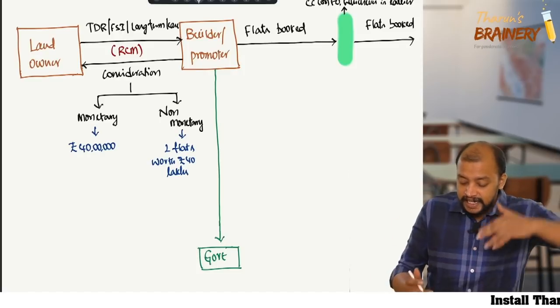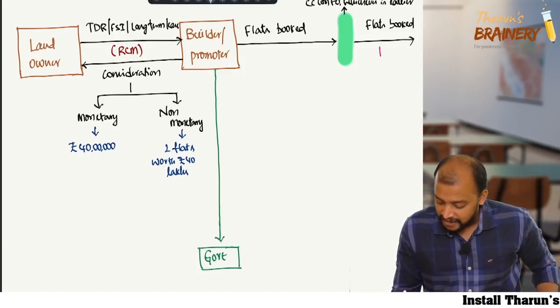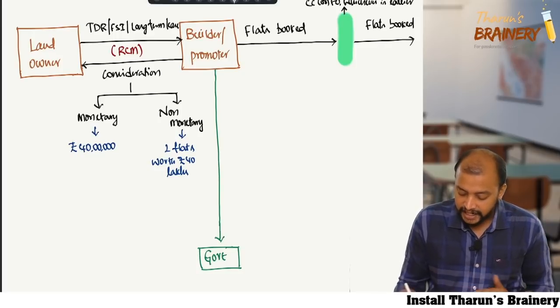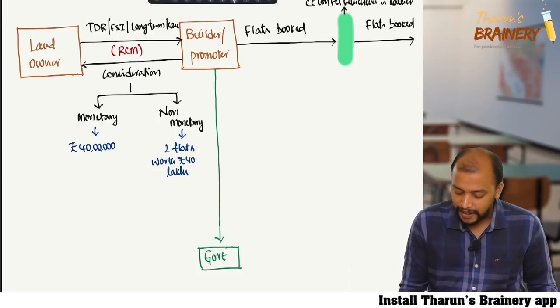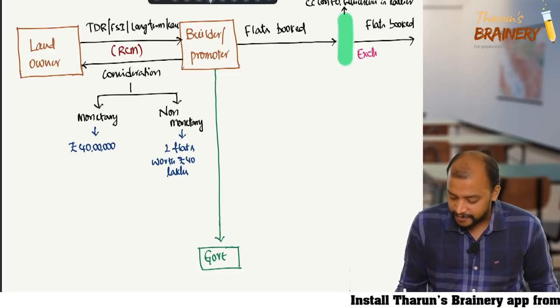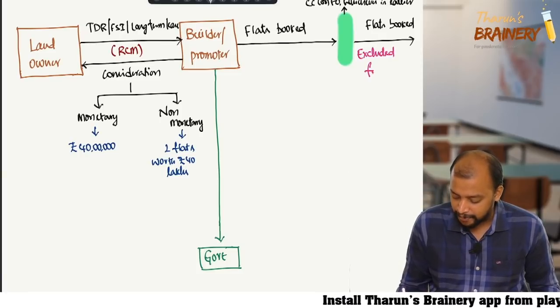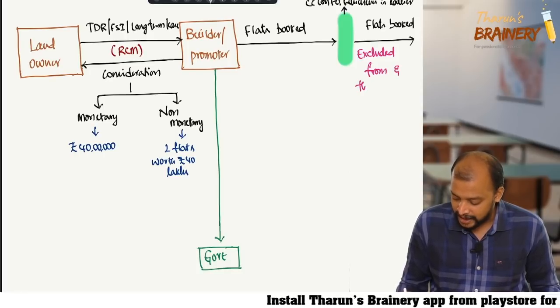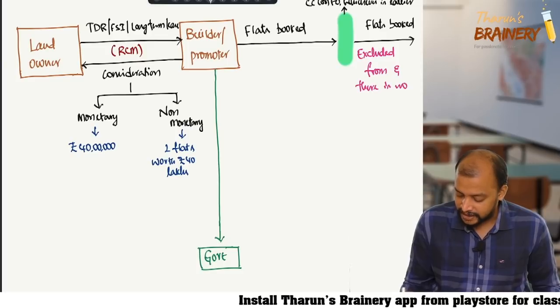If the flats are booked after this date, it is excluded from supply, and there is no GST with respect to it.